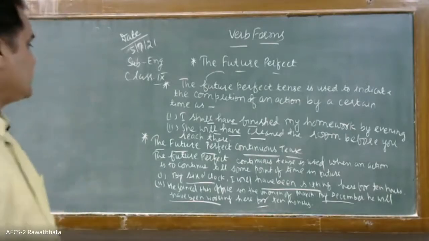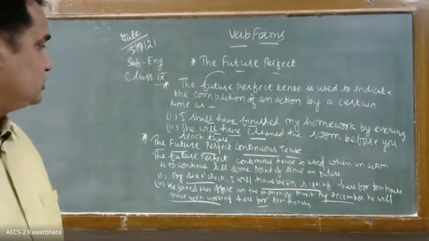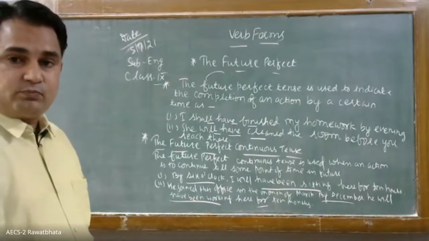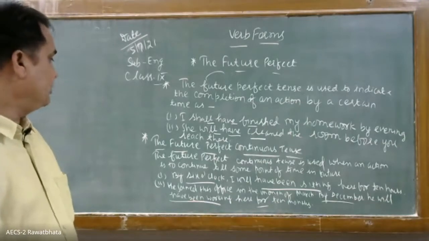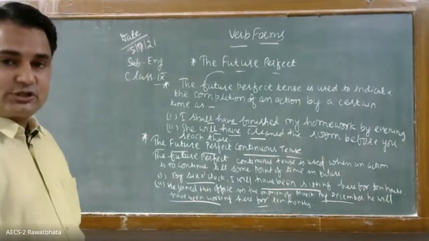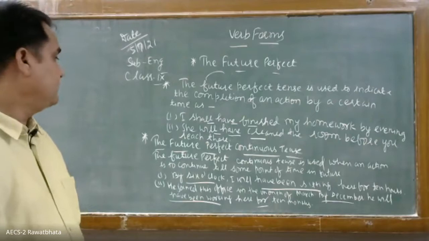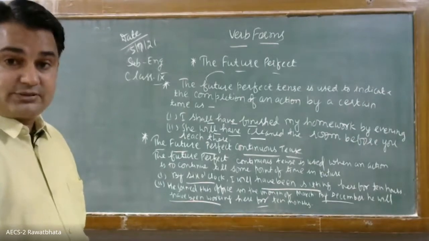Yes, the future perfect continuous tense. The future perfect continuous tense is used when an action is to continue till some point of time in future. For example, "By 6 o'clock" is referring to the future time. I will have been sitting here for 10 hours.